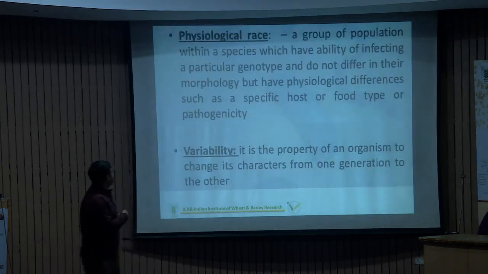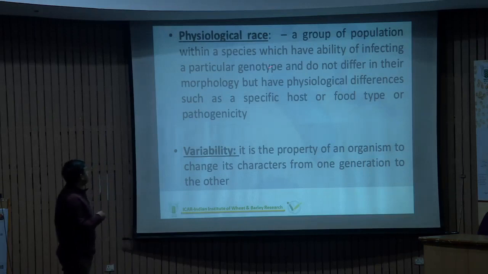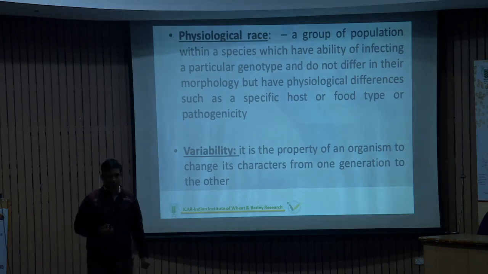So similarly, physiological races are a group of a population within a species which have the ability of infecting a particular genotype and differ in morphology but have physical differences. Okay. Similarly, variability is the property of an organism to change its character from one generation to another generation.